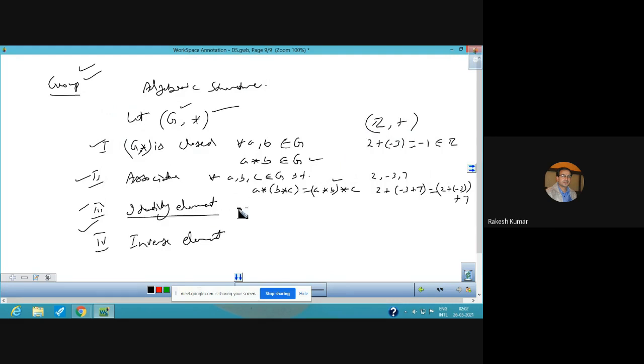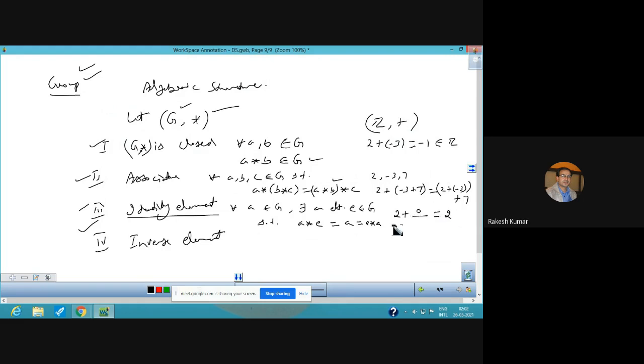For the identity element, this is for all A belonging to G, there exists an element E of the set G such that A star E gives A element. Just see, when this A element is operated with identity, the answer should be the A element, and that is also same as E star A. So let us check that. Suppose I take an integer that is 2. So what to add in 2? Answer is always 2. It is obviously 0. If 0 is added in 2, you will get 2.